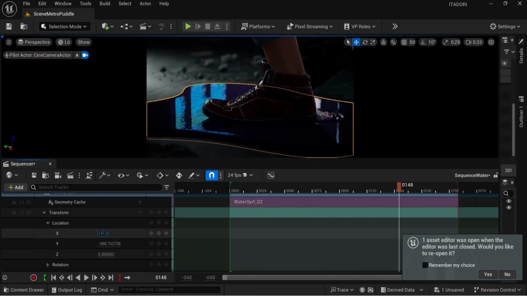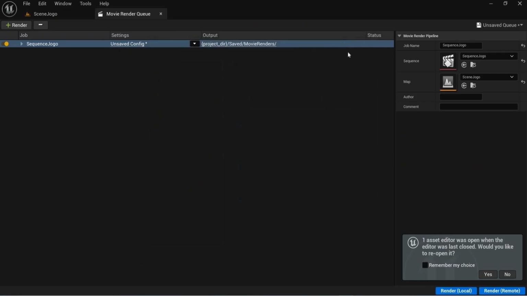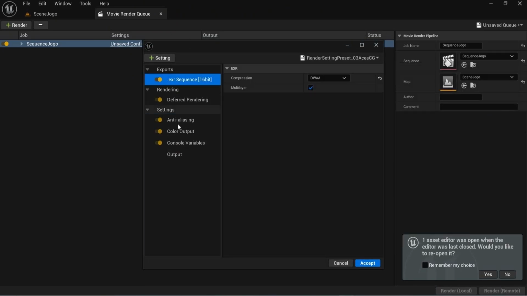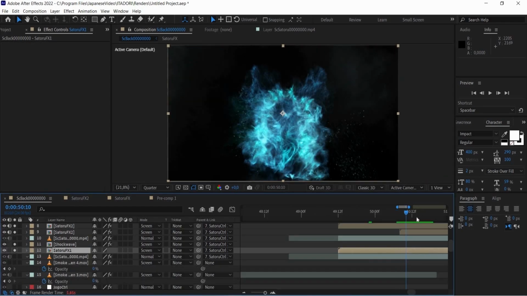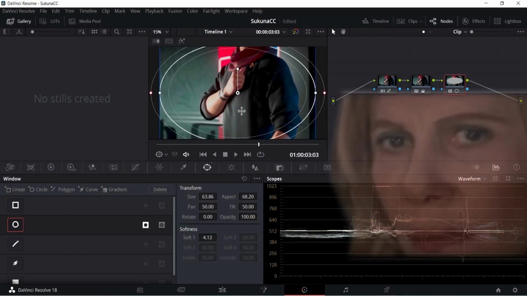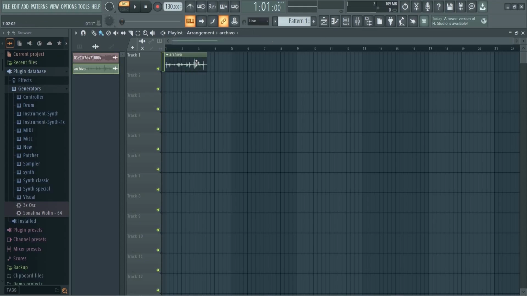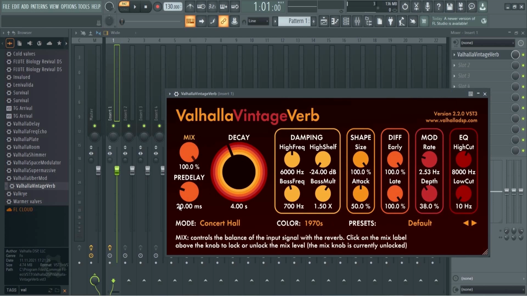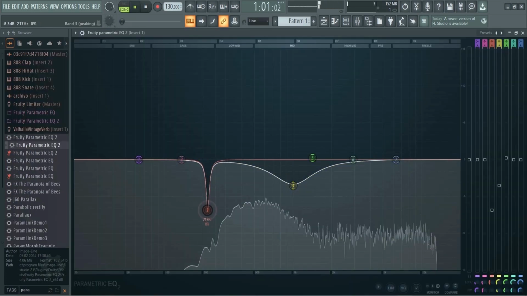The last and most important stage of the project is post-processing and sound design. To make the render look clean and nice, I rendered everything in EXR format, using some console commands and ACES color space. I used various smoke particle and energy assets to create visual effects. I did color correction in DaVinci Resolve, changing tone, color gamut, adding glow, chromatic aberration, film grain, highlights, and vignette. For sound design, I used various sounds from freely available sounds, processing each one in the FL Studio program.